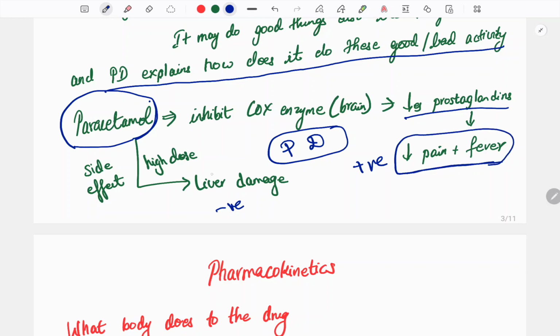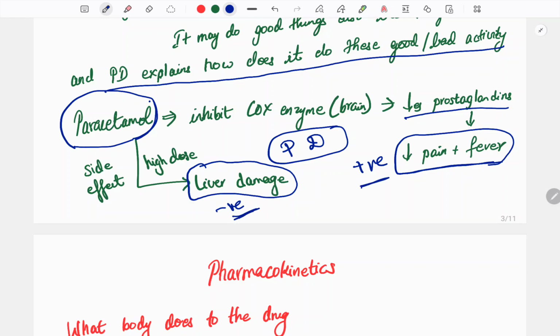In another scenario, in case of overdose, it causes liver damage. This is a very simple explanation. The drug is doing two things: one is a positive effect, one is a negative effect.